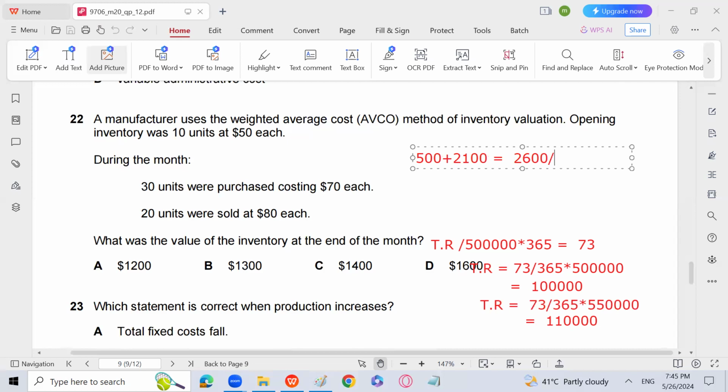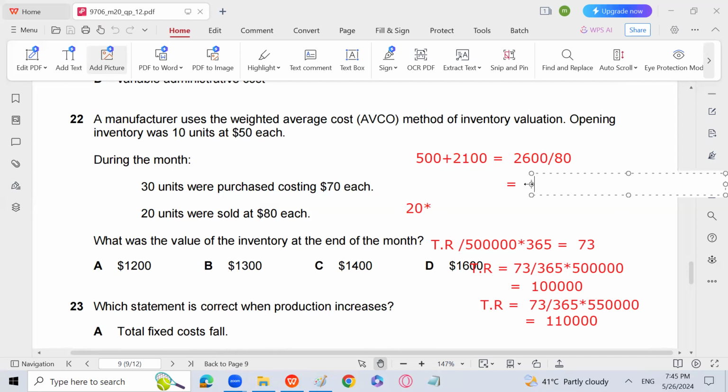So 2600 divided by units, which are going to be 40. Then we'll multiply it with how much? 10 units are in the opening inventory, 30 have been purchased, 40 minus 20, 20 have been sold. So the closing inventory will be 20, multiplied by the average cost per unit.